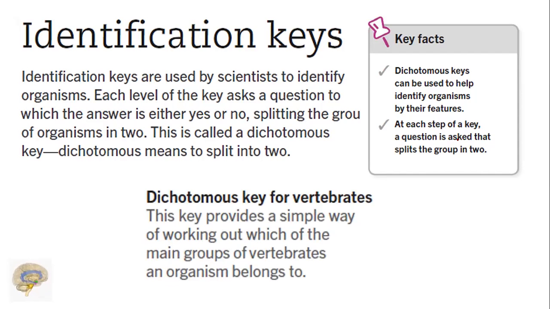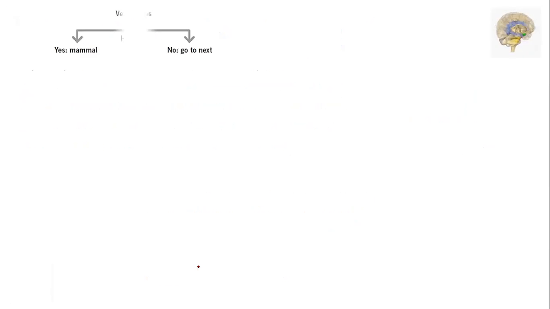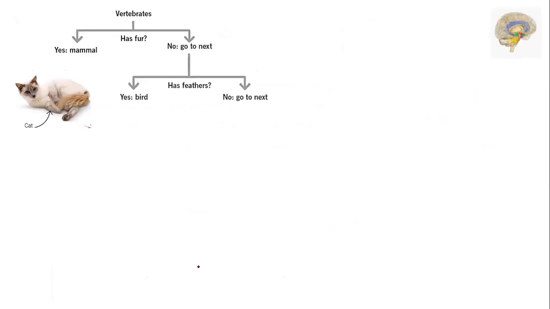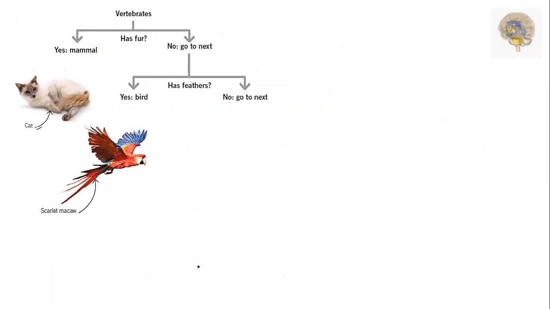Dichotomous key for vertebrates. This key provides a simple way of working out which of the main groups of vertebrates an organism belongs to. Does the vertebrate have fur, yes or no? Yes means mammals. No, then we go to the next one. In mammals, you'll see a cat. No means go to the next question: does it have feathers? Yes, birds have feathers. Scarlet macaw.